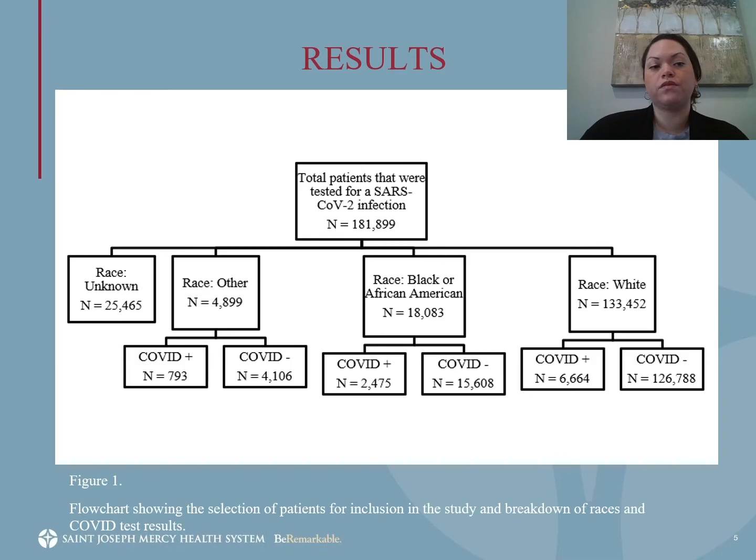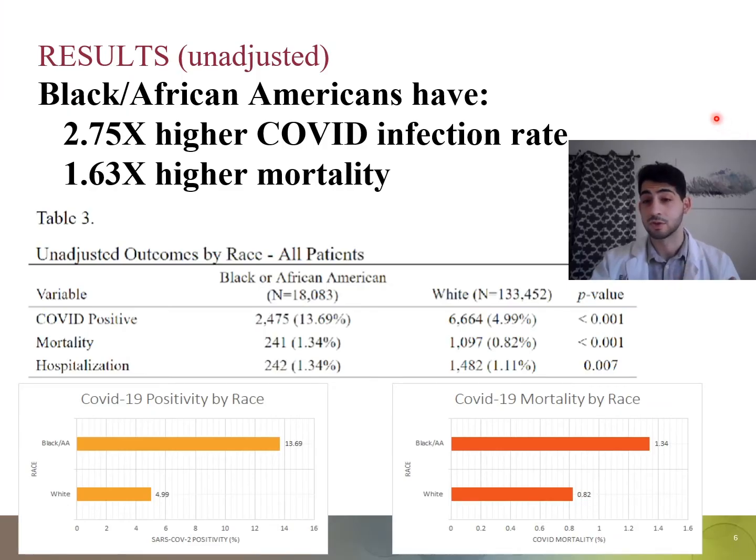Thank you, Anna. Some of the major alarming results that we found from this study were that Black or African Americans were 2.75 times more likely to be infected with COVID-19, and they were also 1.6 times more likely to die from this virus. These results are further shown in Table 3. Among Black or African American patients, the percentage of those who were COVID positive was about 13.7, and it was about 4.99 in white patients. We also see mortality results and hospitalization results, and this data will further be talked about in the next slide.